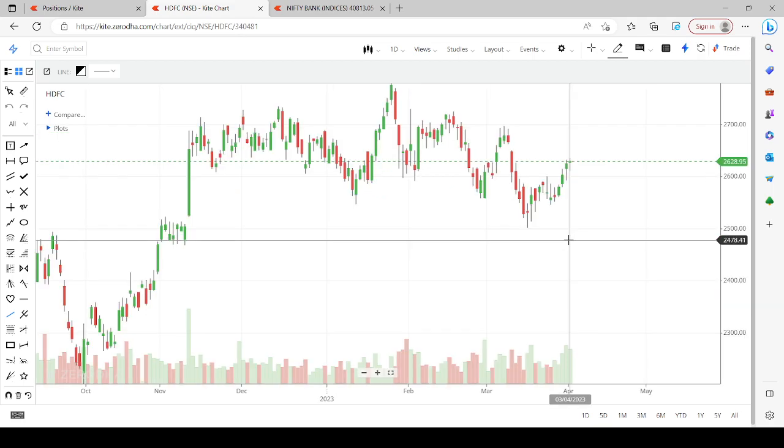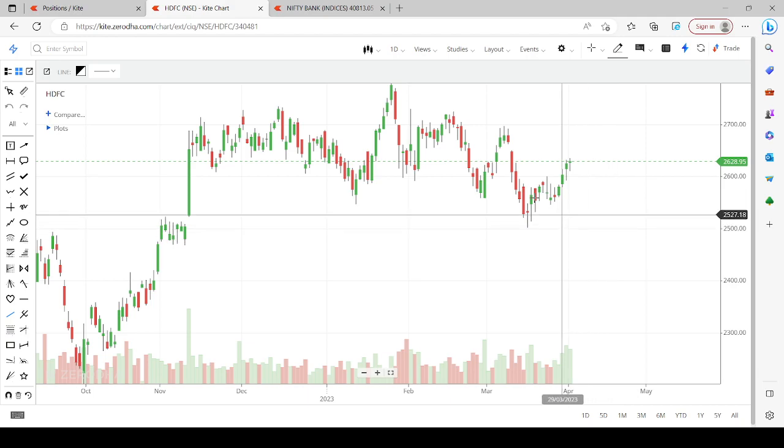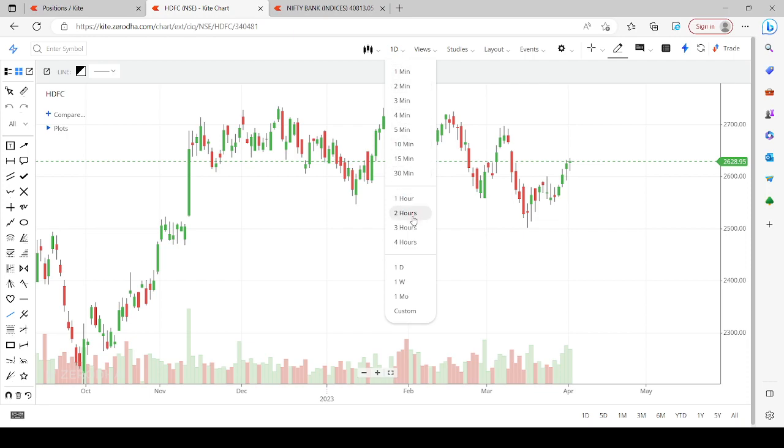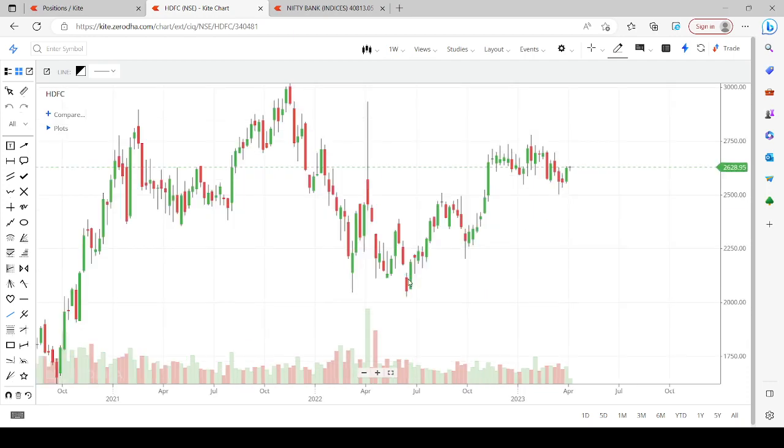If you want me to make the chart simple, it's like this. That's it. Okay. Once it gets past that level which we have said, 2714 or so, it will definitely move on the higher side. Let me give this through weekly charts.